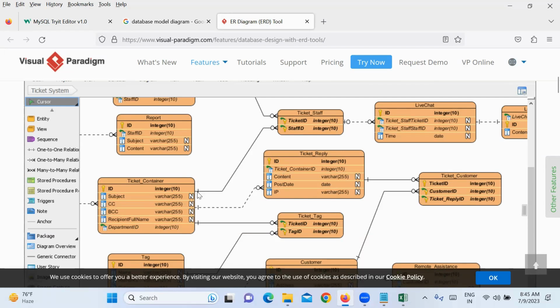So there is a relation, right? It will also tell you what the common column is between these two tables. Between this table and this table, what is it? They gave something, ticket ID, right? No, they are giving the relation here. Here it is ticket ID, and here ticket container ID. The name may be different, but there is the relation, right?